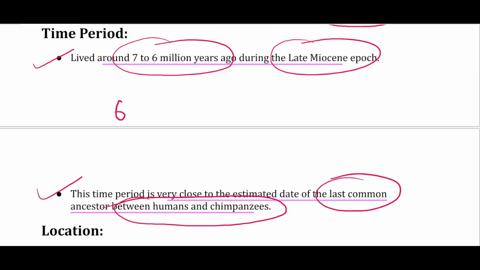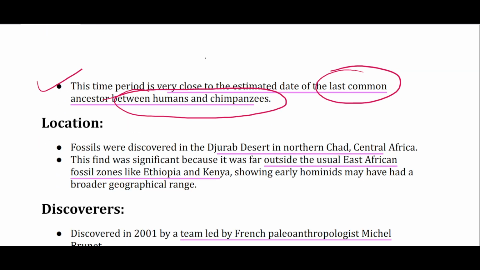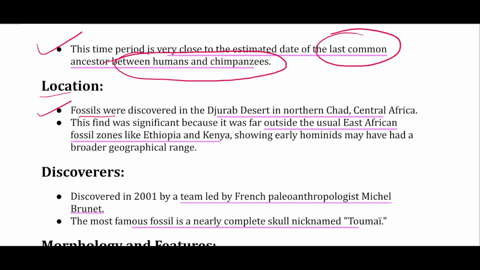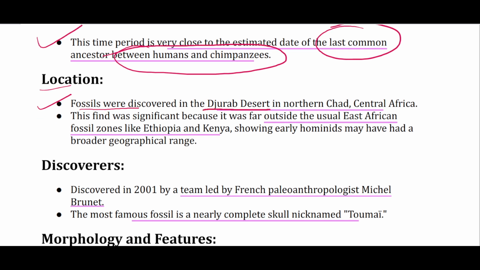So you must remember, 6 million years ago is the estimated date of divergence of chimpanzee and human branch. Where location? So the fossil of Toumaï was discovered in Djurab Desert in northern Chad, Central Africa.